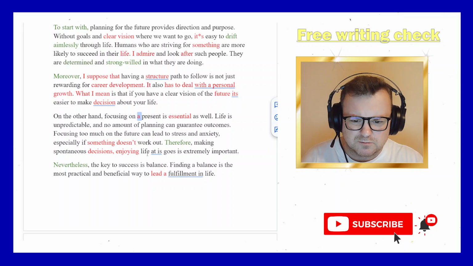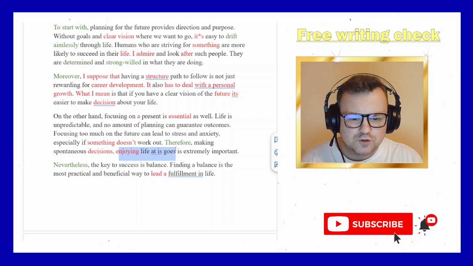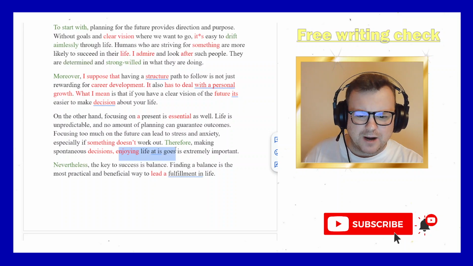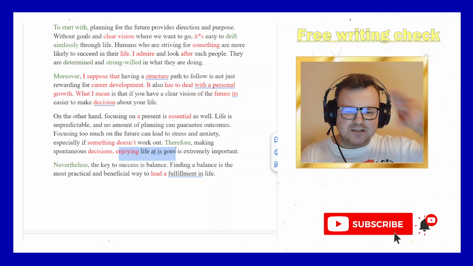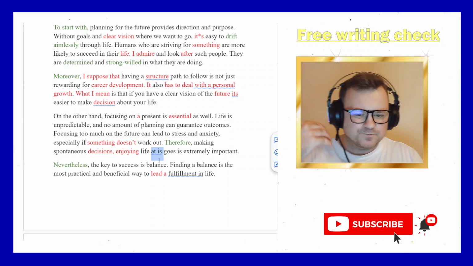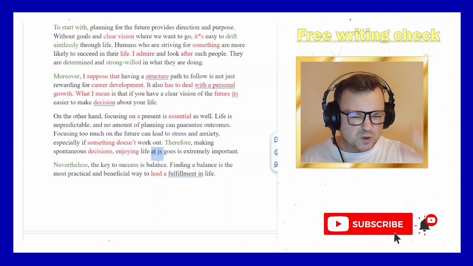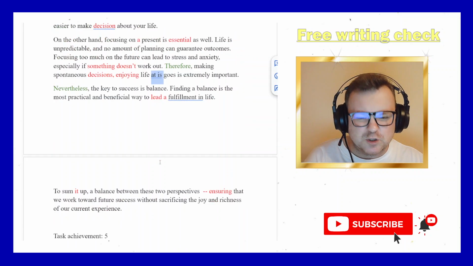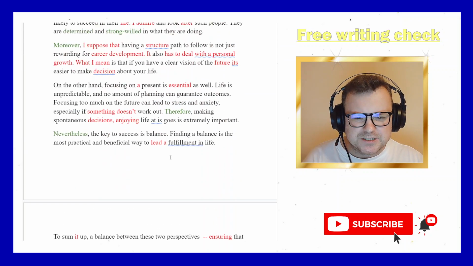Some of the grammar just loses coherence too. "Spontaneous decisions here. Enjoying life at is goes." I have to look at that. "Enjoying life at is goes." And I really have to think about what you're doing with grammar here. Is this just a random set of words put together? It certainly reads like that. I can understand that you mean "as it goes", but when you write "at is goes", as an examiner, even if I think I know what you mean, I have to assume it's just poor grammar. So that's why I'm pulling you down to a 6. So you do have some success with grammar, but just those mistakes pull it down to a 6.